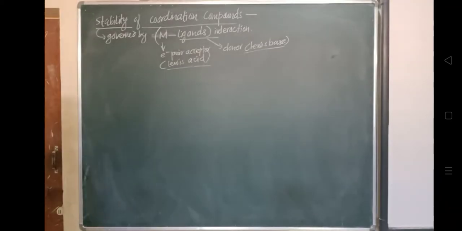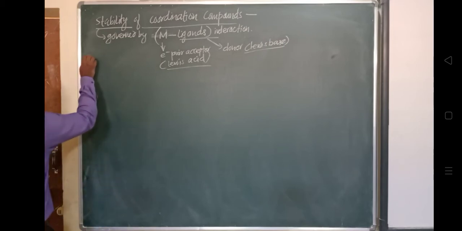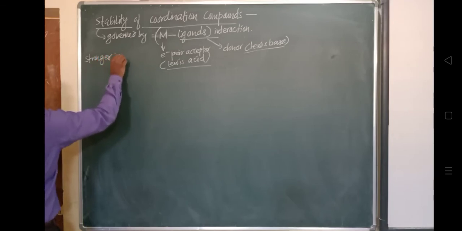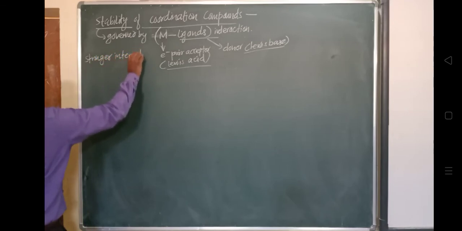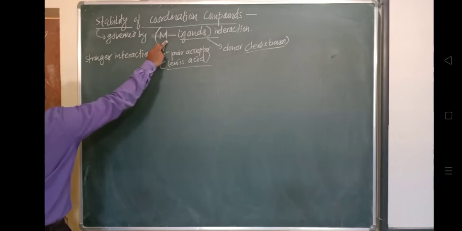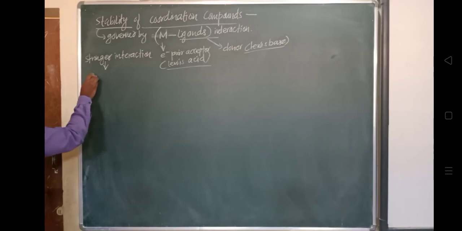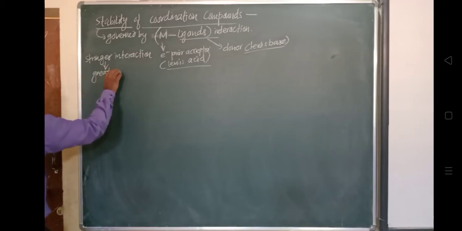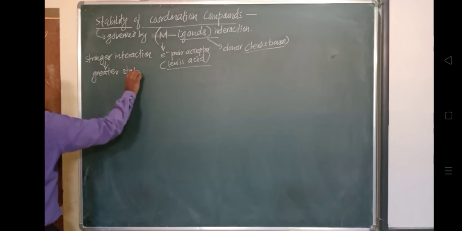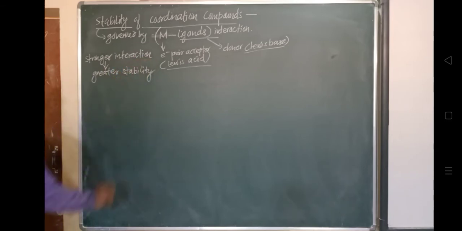So based on that, we can find out the constant. The stronger the interaction, the greater the stability. What will happen if there is a stronger interaction between this metal and the ligand? Stronger interaction means there will be greater stability present.